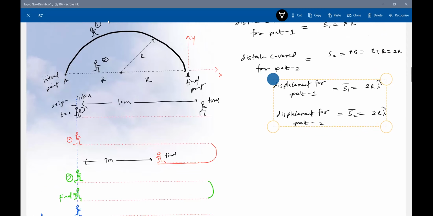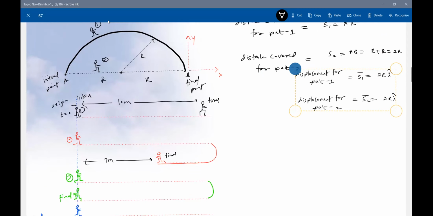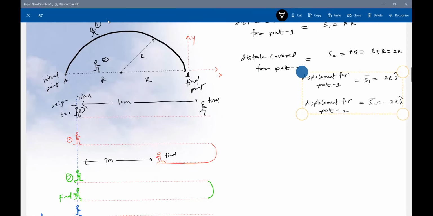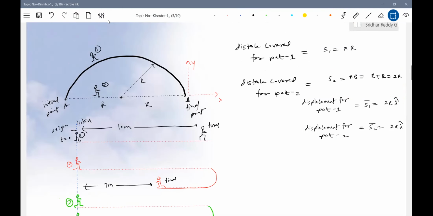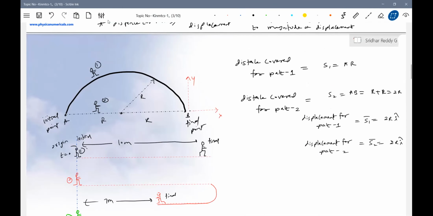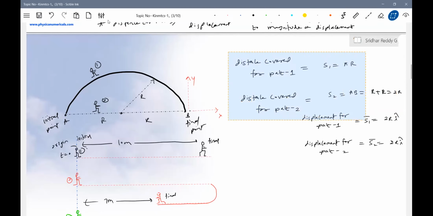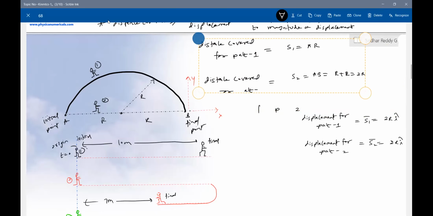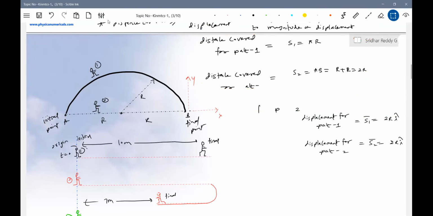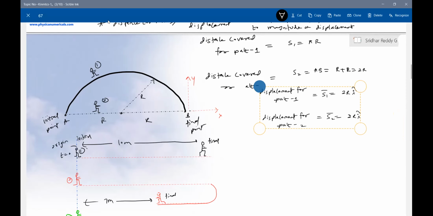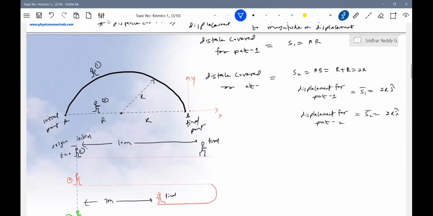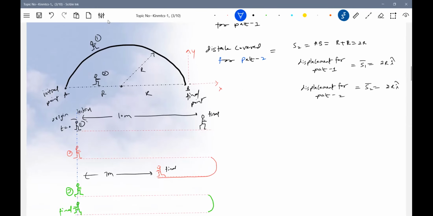Let me adjust this one. I need some space to scribble there. Let me push all these things here. For path 2, let's come to this one.